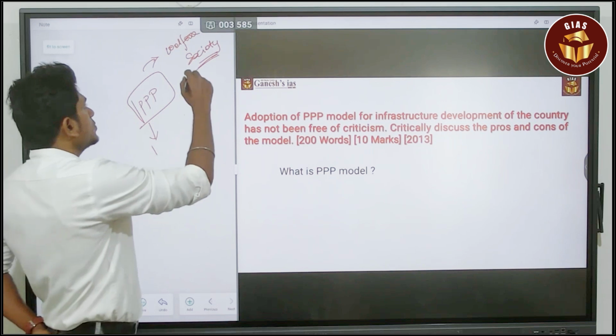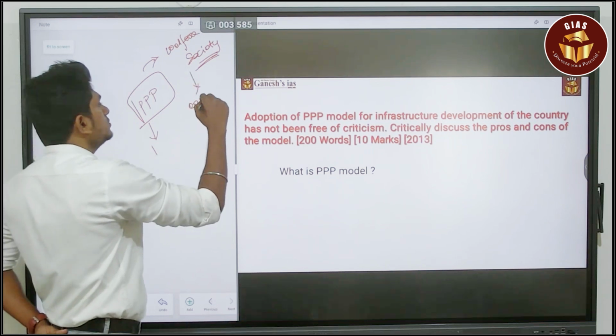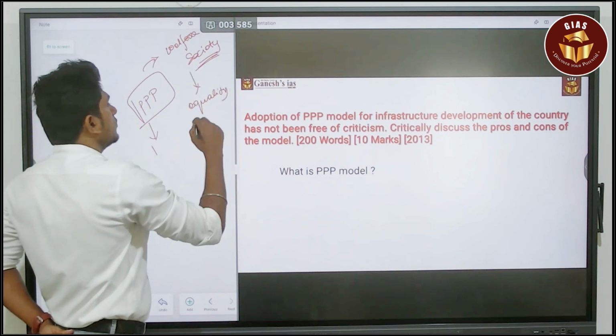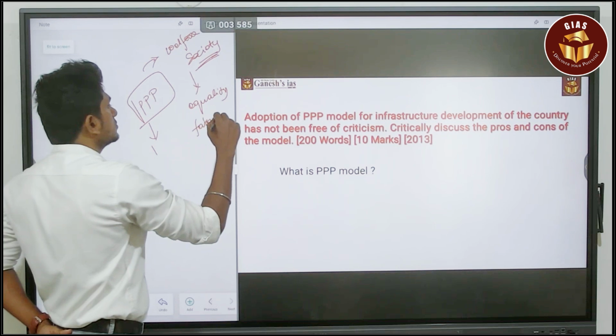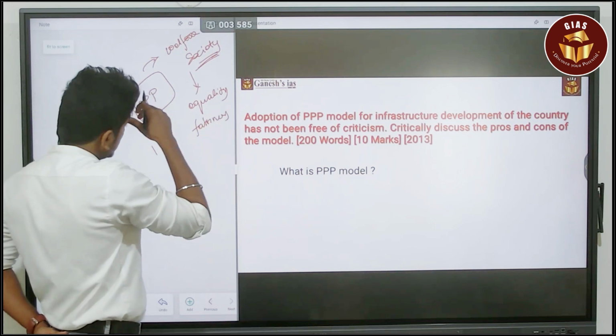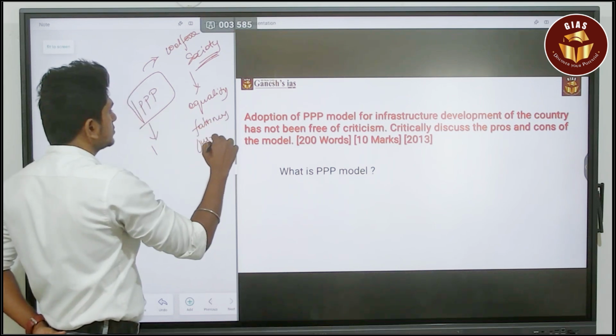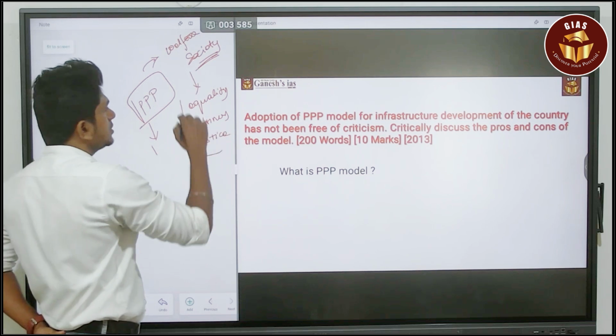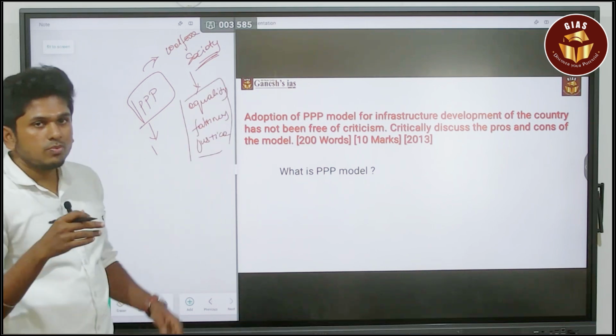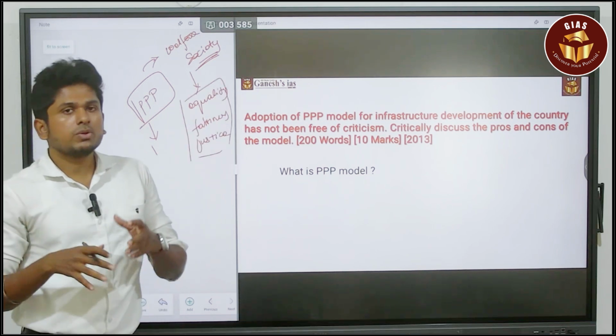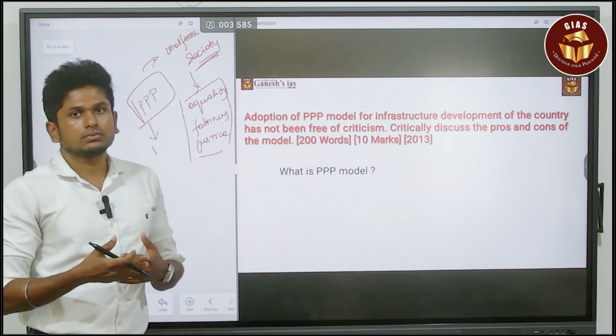A welfare society is about equality, fairness, justice. So these are the things. So the question will be more like polity, but you have to prepare in that sense also.